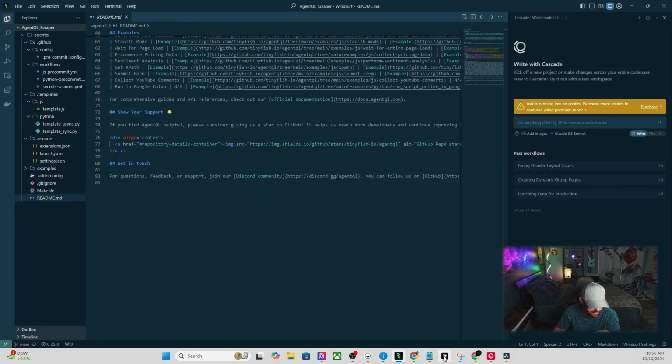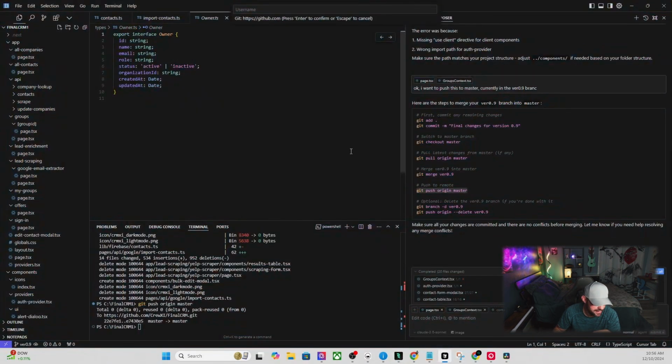Similar to that, we have Cursor. Cursor is another amazing tool. Cursor's been on the scene a lot longer. And Cursor has something called Composer, which is kind of like Cascade. They both have their strong points. But with the help of these two coding assistants and platforms, somebody without any development skills can be a full stack developer, which is just insane.